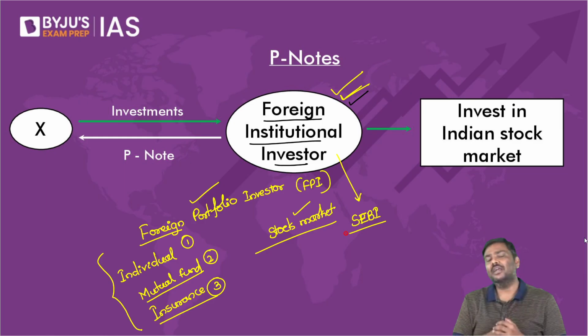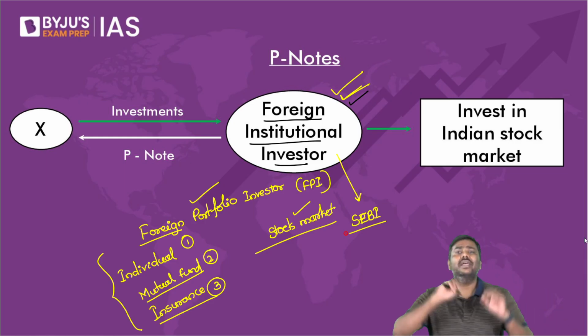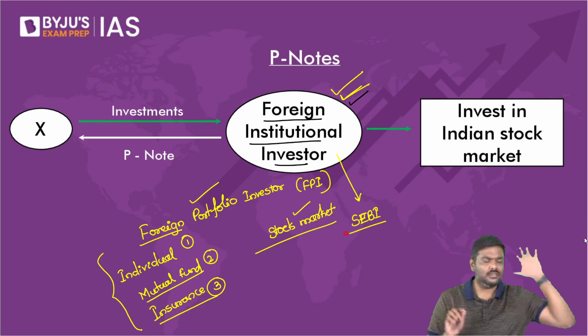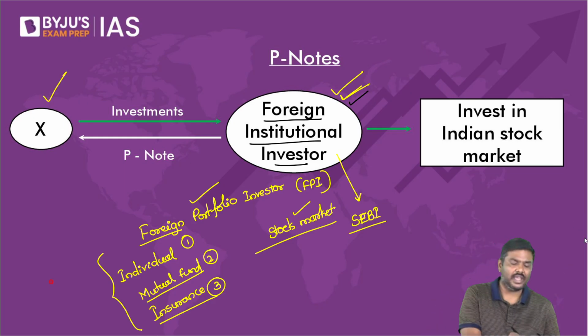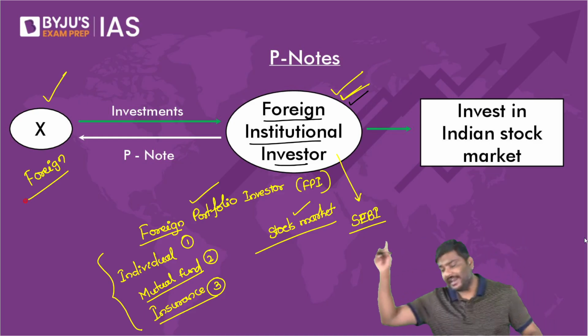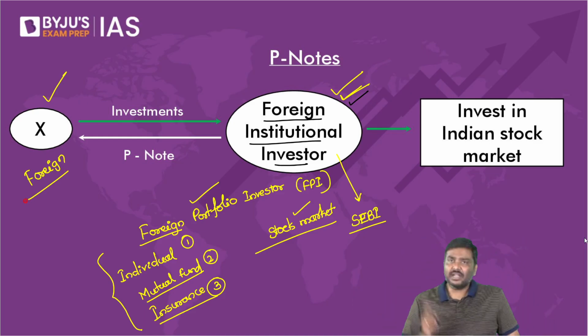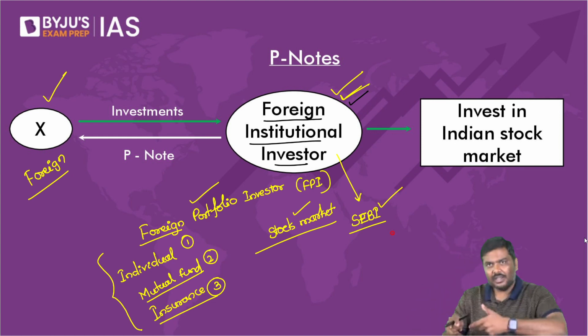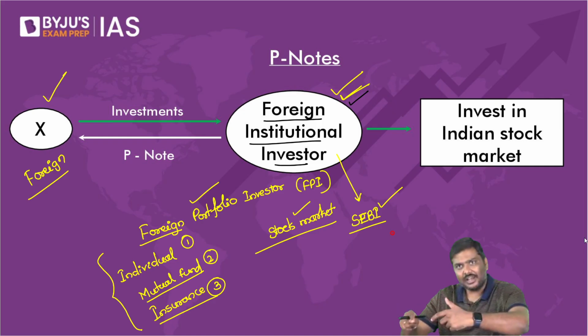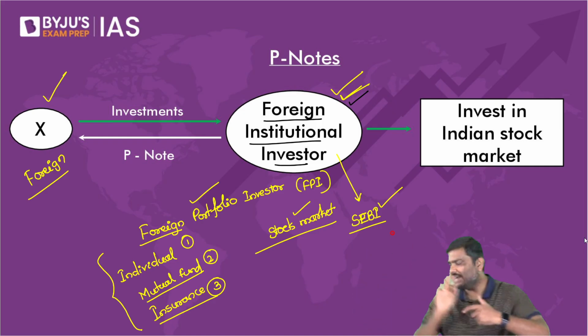Now, that is point number two. Let me go to point number three. Imagine there is a foreign investor who wants to invest in India's stock market. But if they want to invest, first they will have to get the registration from SEBI done. Only then will they be allowed to invest in India's stock market.